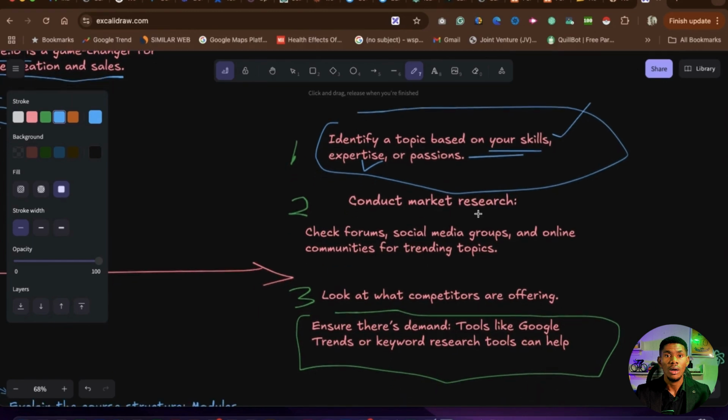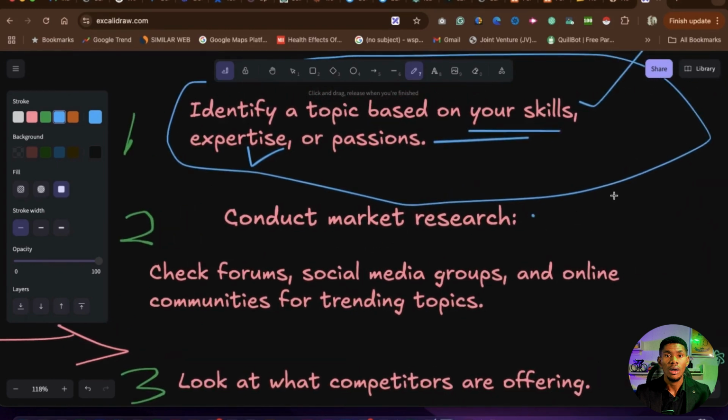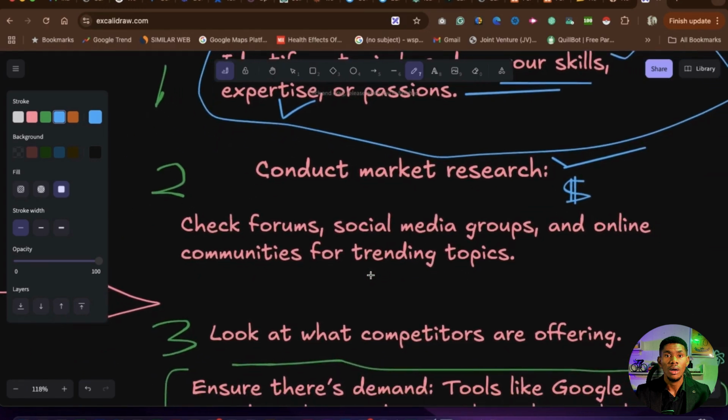Number two, once you have this particular skill that we're talking about here, the second thing is you must do market research around your skill. Not because you have a skill that you must make money with that particular skill. You might have a skill and still not make money with this skill. So what you need to do is to perform a market research.